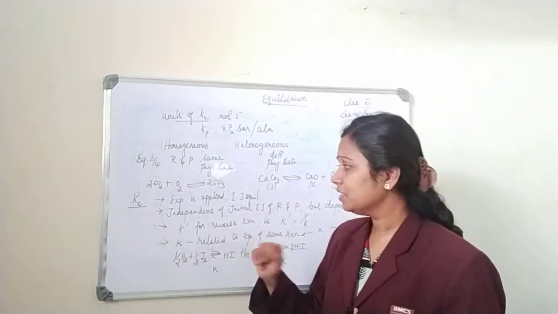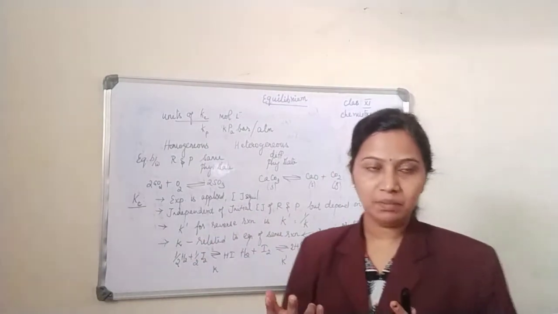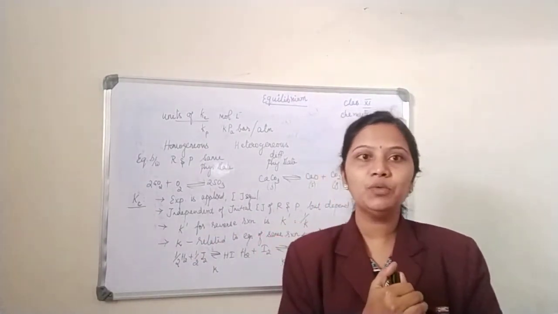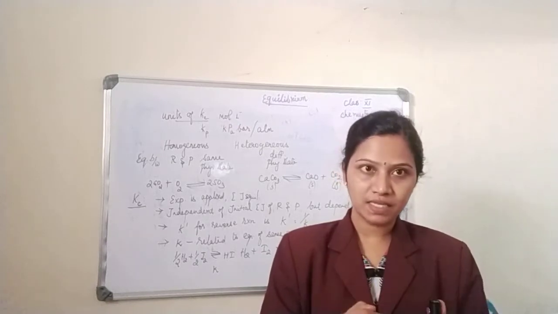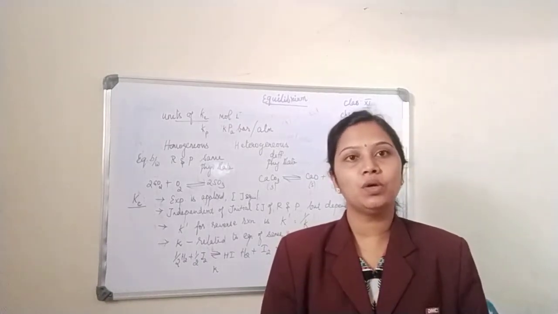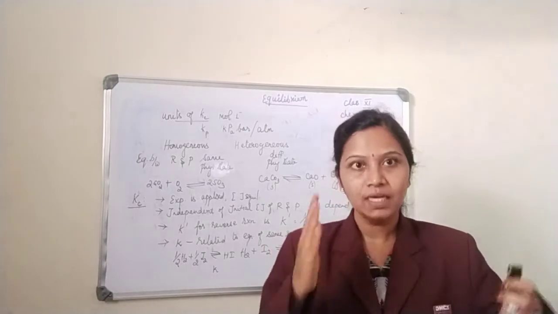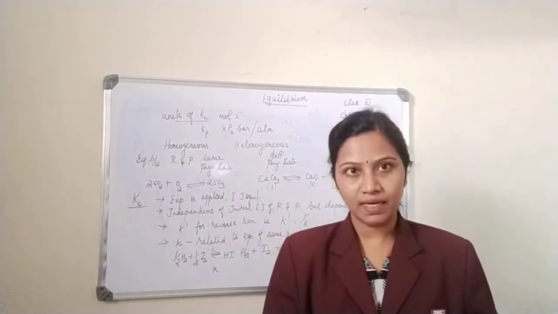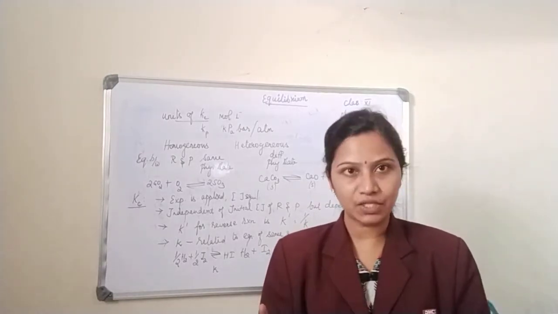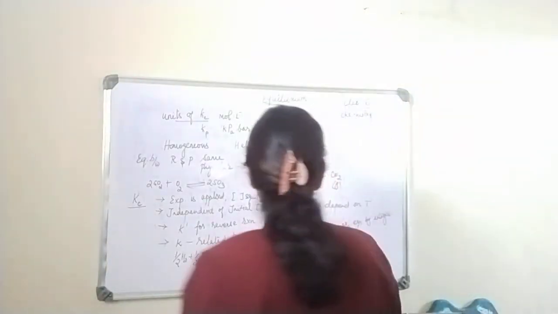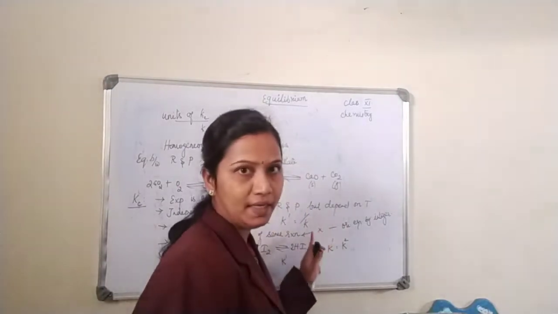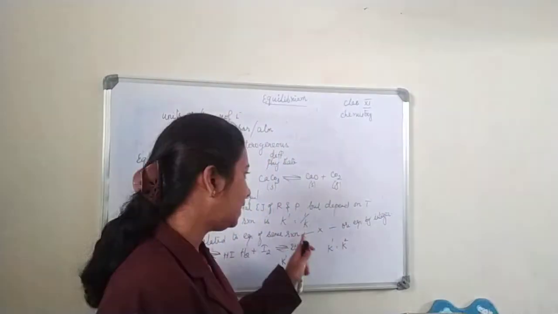What is K dash? See, K dash is nothing but the equilibrium constant of a reverse reaction. So K dash for a reverse reaction is nothing but the reciprocal of K. So what is K dash? The reciprocal of K is nothing but your K dash. For example, K dash is equal to 1 by K. I have written K dash as 1 by K.